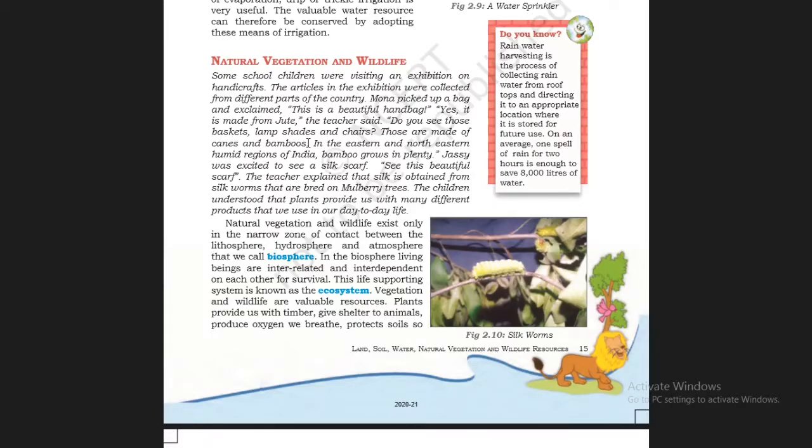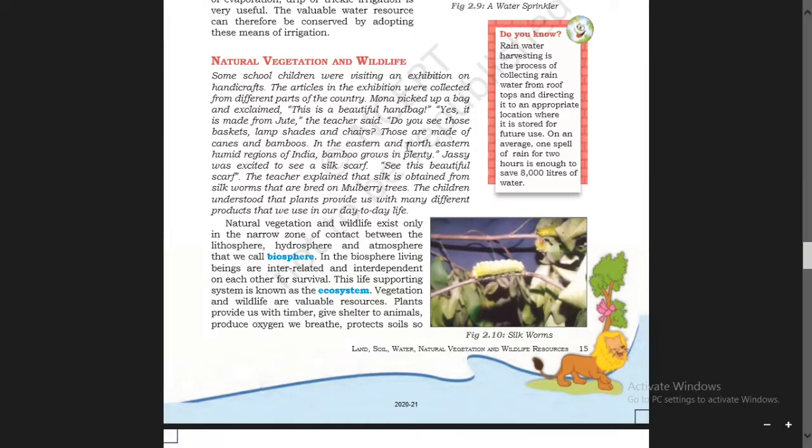Those are made of canes and bamboos." Canes and bamboos are also available here in our Manipur. And children, we have seen many handicrafts here. They used to make several things with these canes and bamboos.